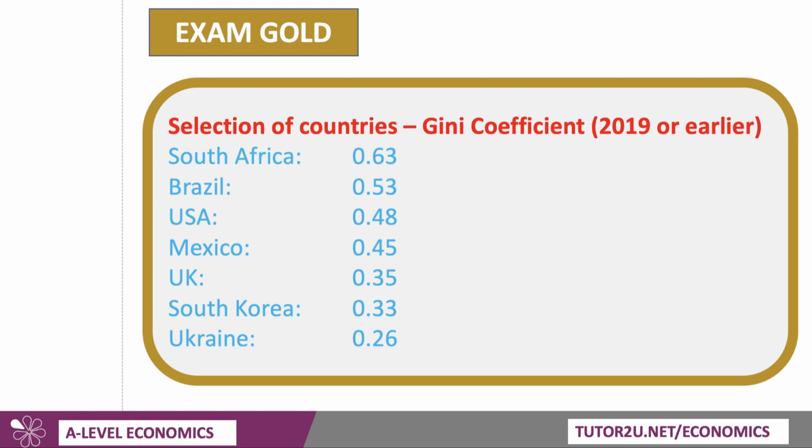But other countries have much lower income inequality. South Korea, 0.33, Ukraine, 0.26, and countries like Sweden and Finland, Slovenia and Slovakia also have a Gini coefficient below 0.3. That's some good application. You might want to take a screenshot and add it to your revision notes.